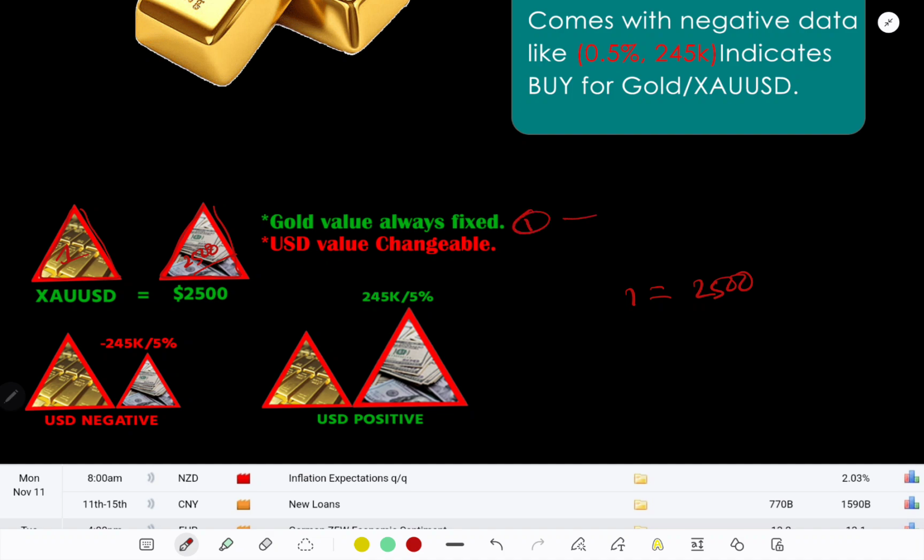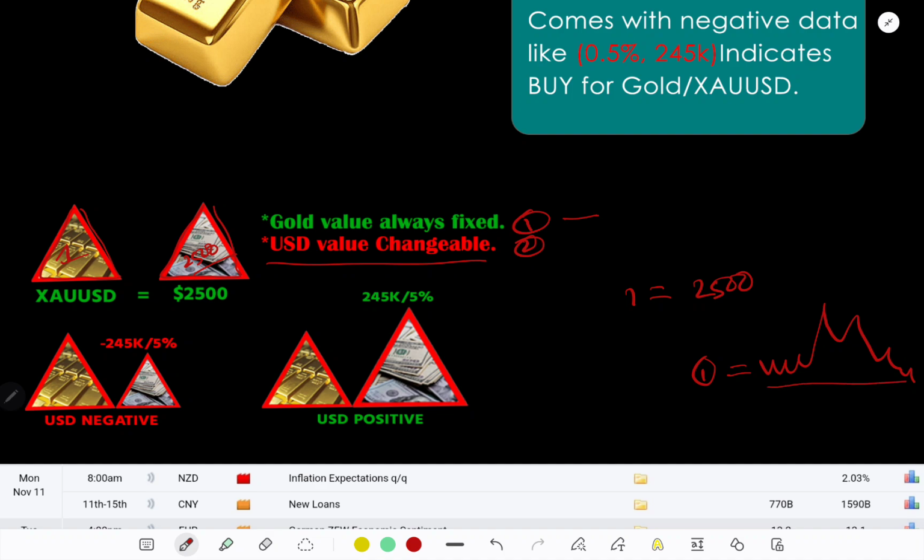Number one, gold value is always fixed, that means constant, and number two, USD value is changeable, that means variable. One gold is always one gold from the beginning of the world, but USD value can go up or down, that means currency value can be positive or negative.